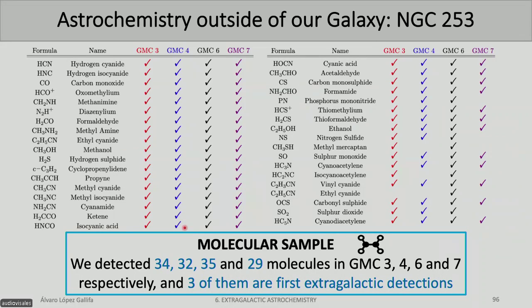So we perform the analysis again with MADCUBA, and we detect one by one all the molecules that we can, and we end up with all these molecules detected. And the four sources have more or less the same amount of molecules detected. But the really important thing here is that we were able to detect 30 or more molecules outside of our galaxy, which is pretty unlikely. Other sources have only 5 to 10 molecules detected. And also, thanks to the ALCHEMI data, we have detected for the first time 3 molecules outside of our galaxy.